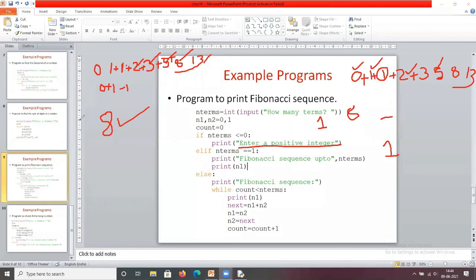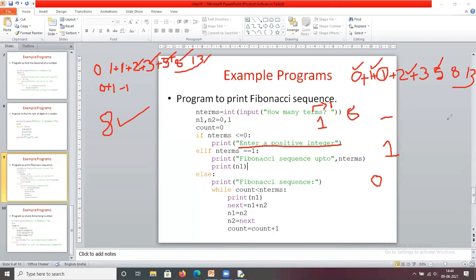How many terms are you going to print? If we give 1, what is the expected output? If I give 1, how many terms is that? If I give 1, then it displays only 0.